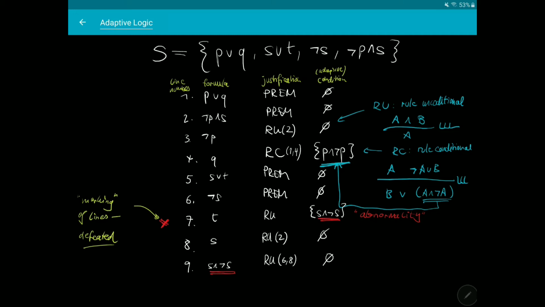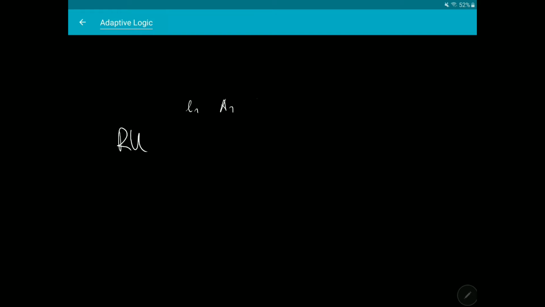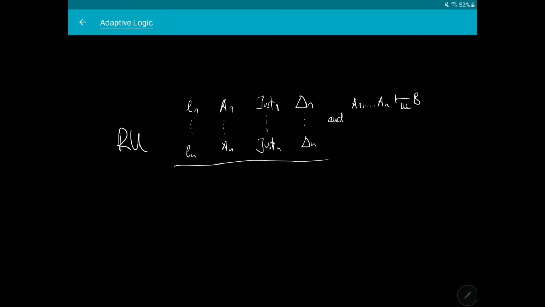So let us look at the two types of rules in more detail. We start with the rule unconditional RU. So if you have in your proof lines L1 to Ln with formulas A1 to An on conditions delta 1 to delta n, and from A1 to An follows in the lower limit logic B, you are allowed to derive B with the rule unconditional. You just collect all the conditions you had on the previous lines.